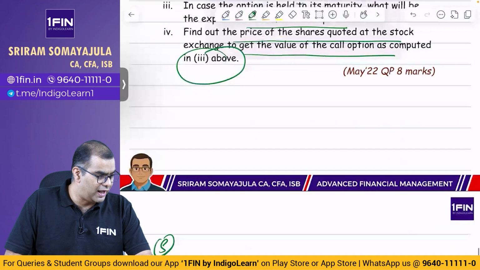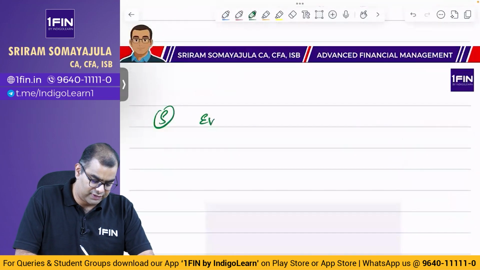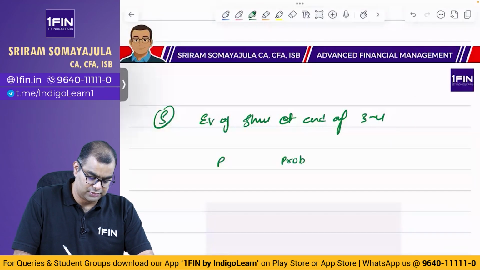First, என்ன சொன்னால் value of the share at the end of 3 months. இது என்னது? Expected value தான், அவ்வளோதான். Expected value of share at end of 3 months. Price, probability into price.